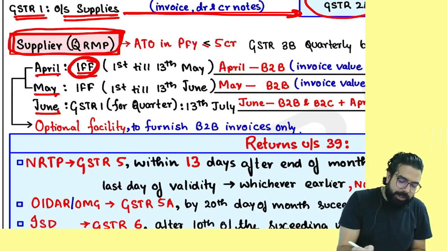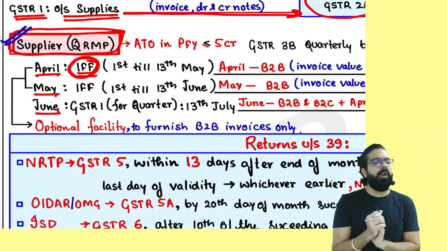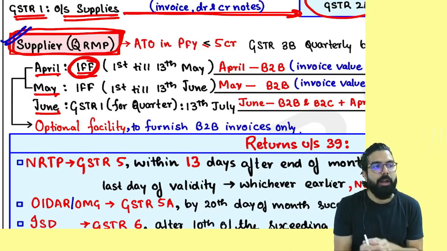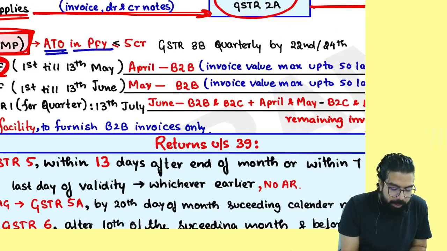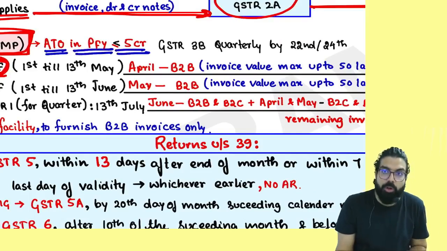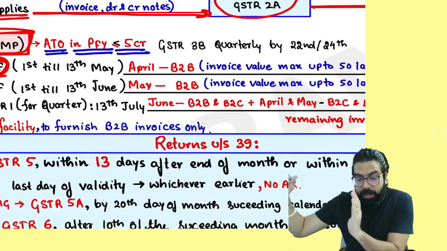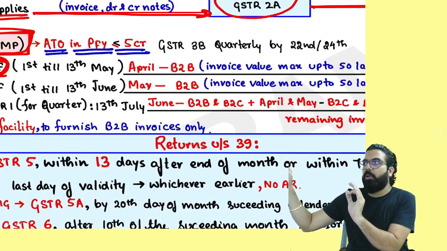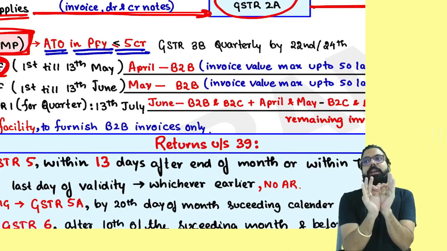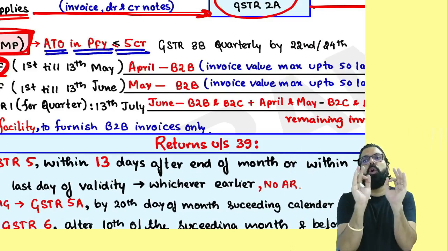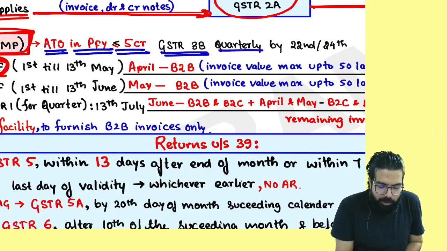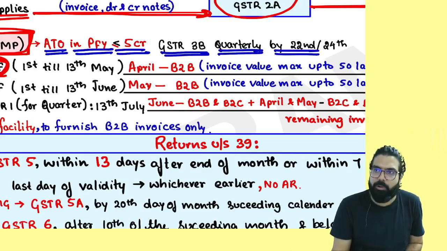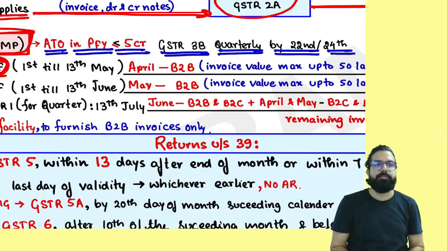But okay, first point I want to tell you, if you are under the QRMP scheme, who are the people allowed to be under the QRMP scheme? Those whose aggregate turnover in the preceding financial year is less than or equal to 5 crore. If your turnover in the last year is up to how much, everyone? 5 crore, then in the current year you can be under the QRMP scheme. GSTR3B you will file quarterly. By what date, everyone? 22nd or 24th.